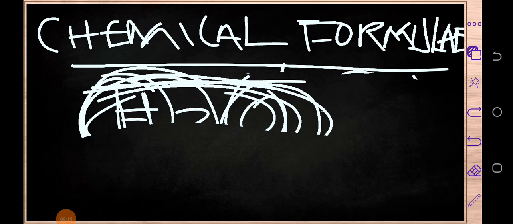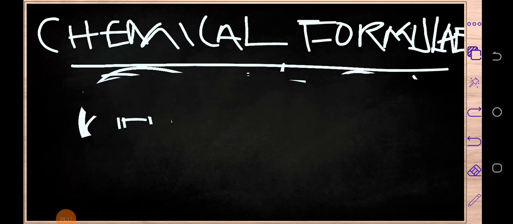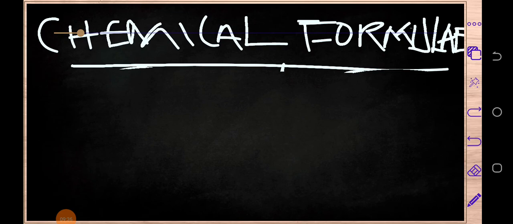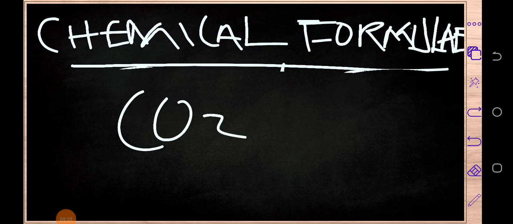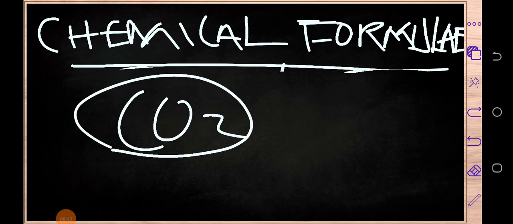These chemical formulas are very important, as I said earlier, because they help us to write chemical balanced equations. Not only that, to calculate the molecular mass of any compound, you need to know this, because you'll be asked to calculate the molecular mass of, say, carbon dioxide.